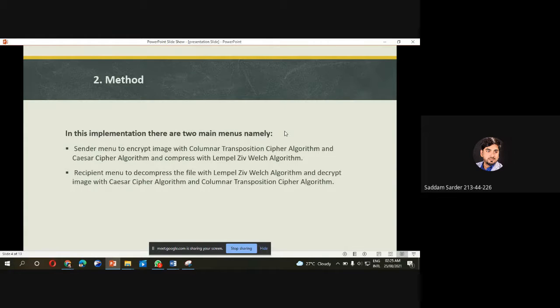Method. In this implementation, there are two main menus. The sender menu encrypts the image with the columnar transposition cipher algorithm and the Caesar cipher algorithm and compresses it with the Lempel-Ziv algorithm. The recipient menu decompresses the file with the Lempel-Ziv algorithm and decrypts the image with the Caesar cipher algorithm and the columnar transposition cipher algorithm.